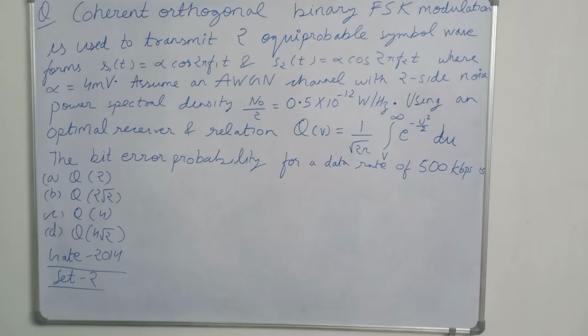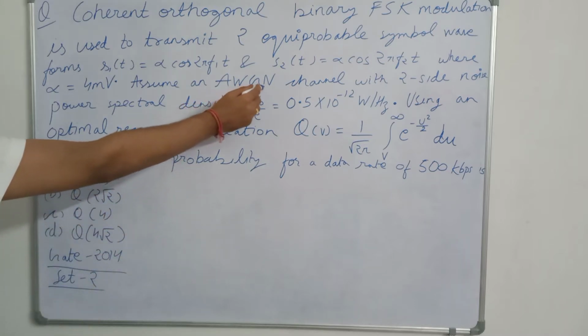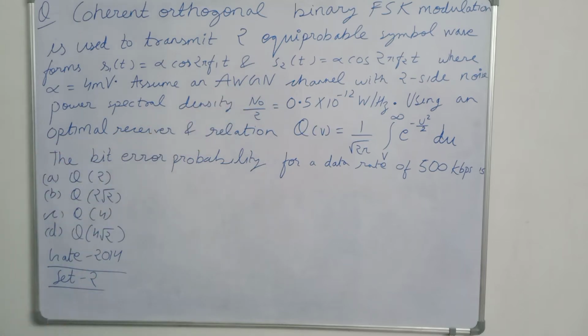Next, we are given that this transmission is happening over an additive white Gaussian noise channel, an AWGN channel, with two-sided noise power spectral density N0 by 2 equal to 0.5 into 10 to power minus 12 watt per hertz. Now we have to use the relation Q of V equal to 1 upon root of 2π, which is the standard relation that we all know. We have to find the bit error probability for a data rate of 500 kbps.